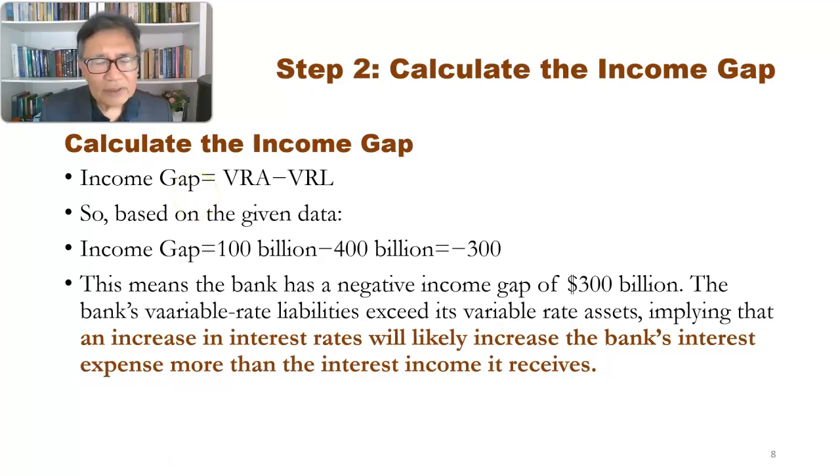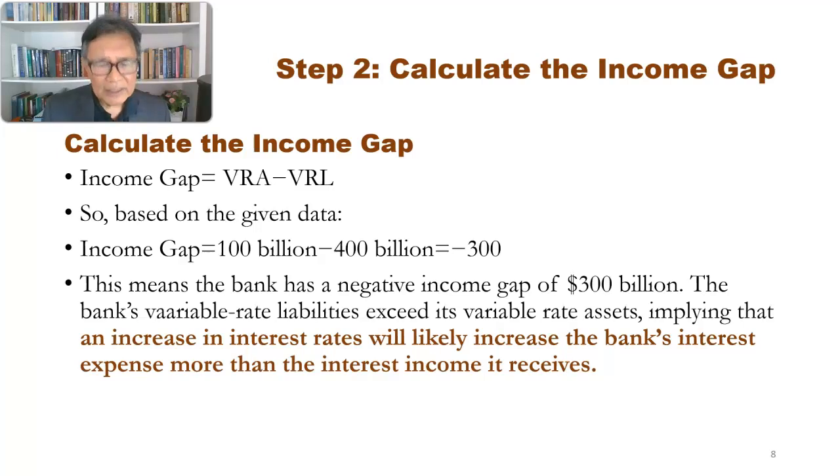This is because we want to see, from any change in interest rate, how it will be affecting the asset and liability. So that must be related to those assets that are rate sensitive, as well as deposits that are rate sensitive.